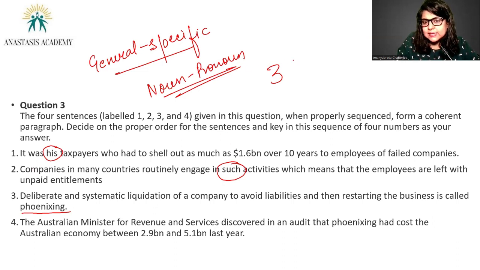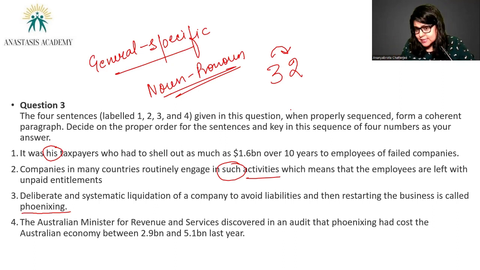Now, more about phoenixing in the second sentence. Companies in many countries routinely engage in such activities. What kind of activities? We have already mentioned this in 3. So 3 and 2 are going to make a good mandatory pair. 3, 2. Companies in many countries routinely engage in such activities, which means that the employees are left with unpaid entitlements, right? So they have completely liquidated the company, and now they are starting a new business. And who are the stakeholders that are left high and dry? The employees of the failed companies, right? So 3, 2.